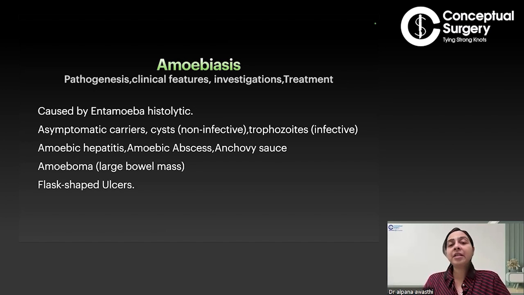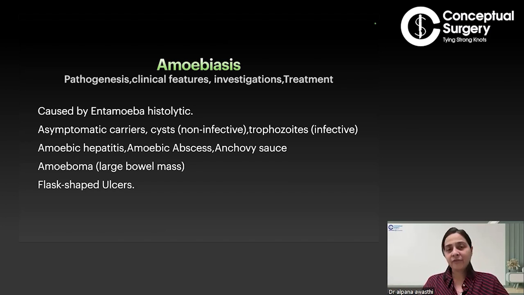But you sometimes need to test the stool sample, or ask the history whether the patient is coming from a tropical country or has just visited one. And obviously, you should also see from the CT scan how well you can diagnose it.